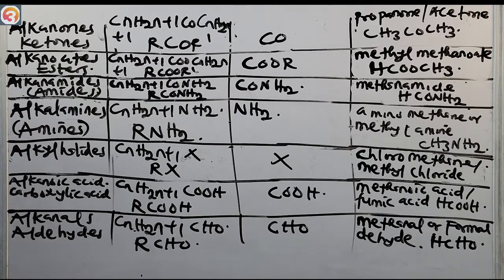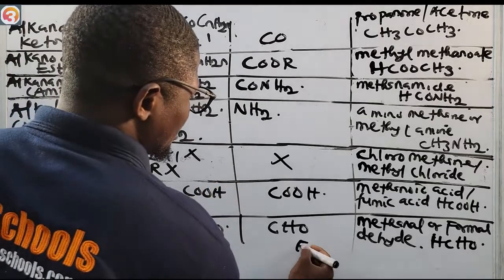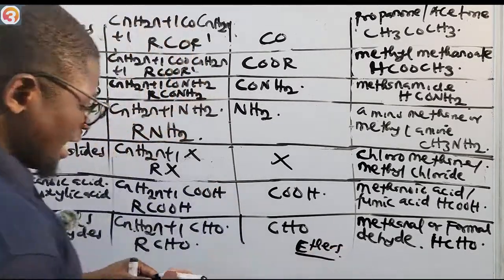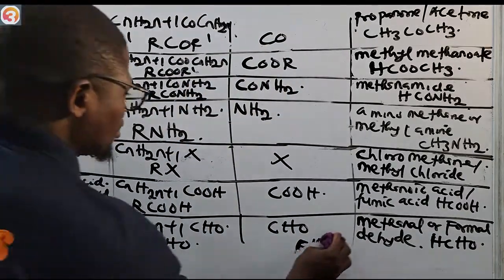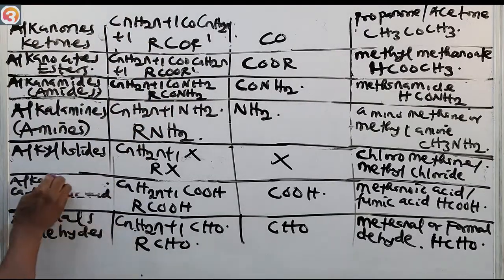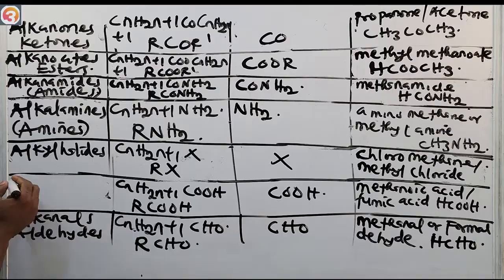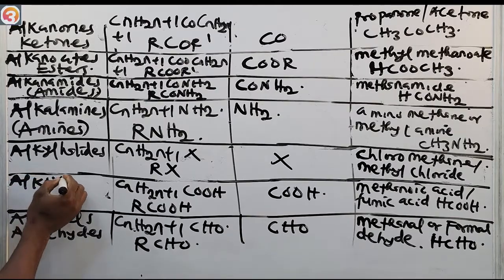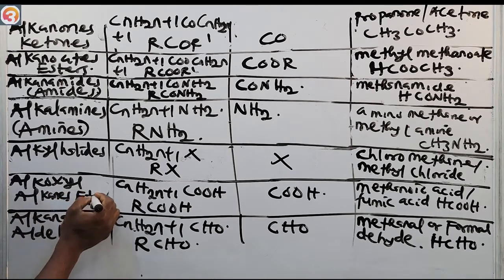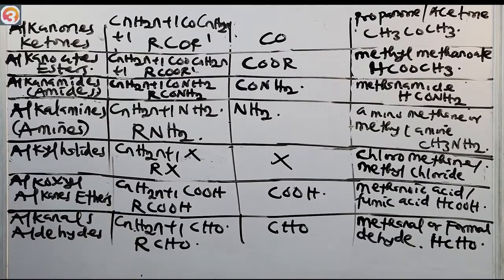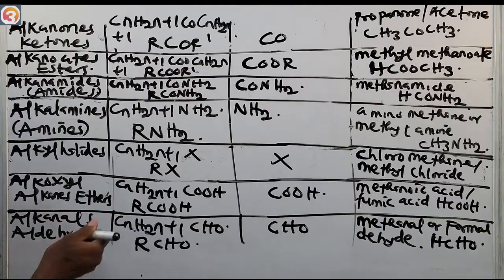Then let's go to the ethers. These ethers are called the alkoxyalkanes. Let us put that down. Alkoxyalkanes, that is, ethers. The alkoxyalkanes, also known as ethers.